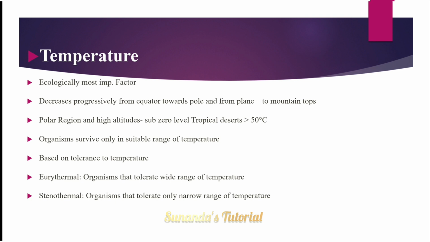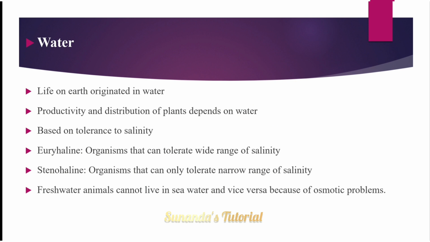The organisms are divided into two types, eurythermal and stenothermal. Organisms that tolerate a wide range of temperature are called eurythermal, and some tolerate only a narrow range of temperature, called stenothermal. Next, water. Life on earth originated in water. Productivity and distribution of plants completely depend on water, because plants depend on water, we depend on water for our life.